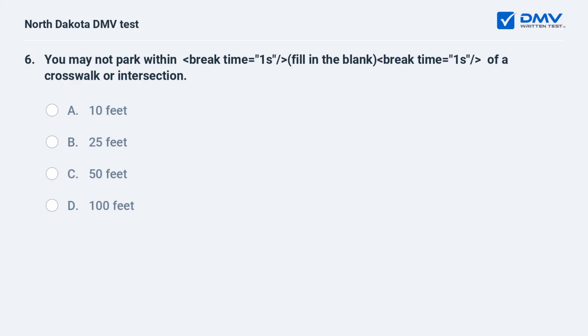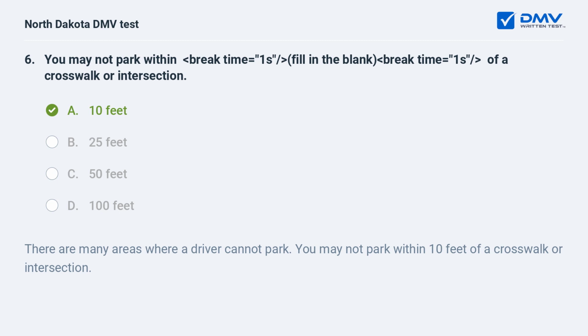You may not park within blank of a crosswalk or intersection. A, 10 feet. B, 25 feet. C, 50 feet. D, 100 feet. A, 10 feet. There are many areas where a driver cannot park. You may not park within 10 feet of a crosswalk or intersection.